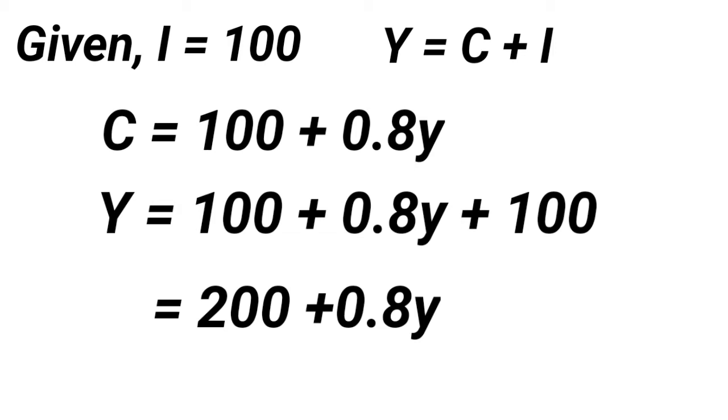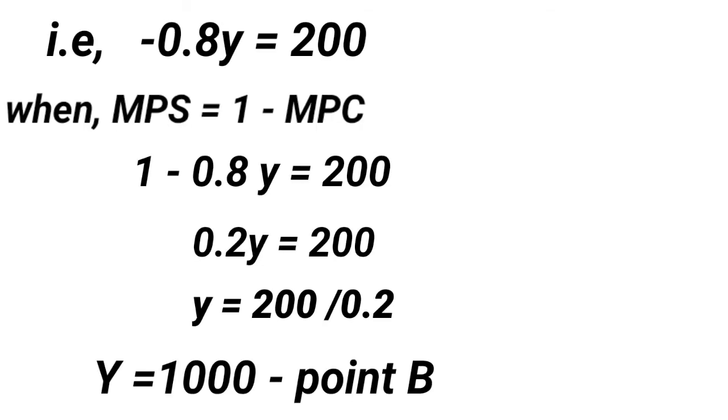Students, shift the value of 0.8Y to the left side of the equation, so Y minus 0.8Y is equal to 200. Since MPS is equal to 1 minus MPC, 1 minus 0.8 is equal to 0.2. So 0.2Y is equal to 200, Y is equal to 200 by 0.2.